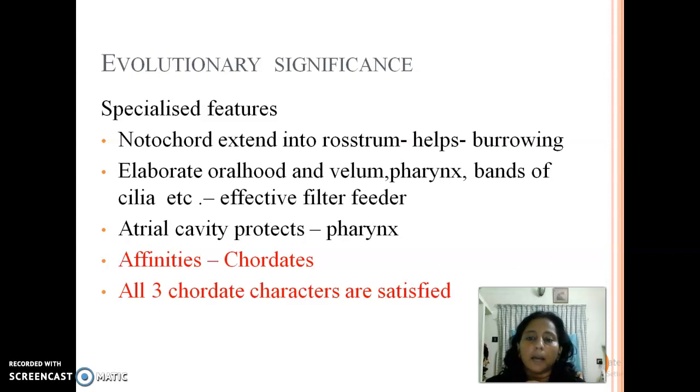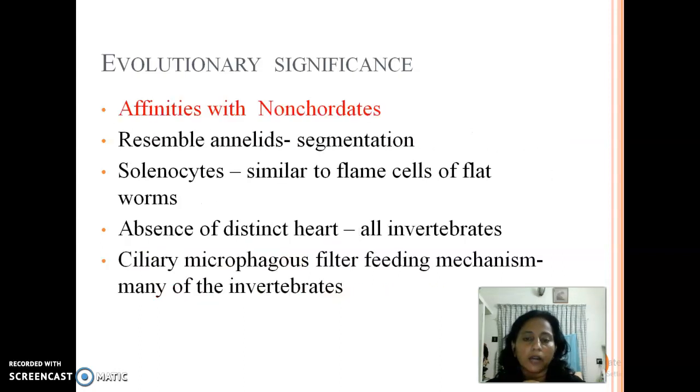So these are the specialized features: the notochord, the elaborate oral hood region, the atrial cavity protecting the pharynx. All these are the specialized features we can see in the case of Amphioxus. Then coming to the affinities of chordates, they have all the three basic primary chordate characters satisfied in the case of Amphioxus. That's the main reason that they are included under the chordates.